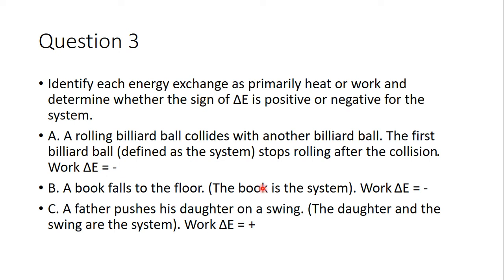A book falls from the floor. So the higher you are, the more potential energy you have. So we went from a high height to a low height. So we lost potential energy. So that means delta E is negative, but again, we're doing work. A father pushes his daughter on a swing, and the daughter and swing are the system. Again, this is work energy. We're not changing temperature. And if somebody is pushing you, you're gaining energy. You'll feel that because you'll move because of the energy. And so delta E is positive here.